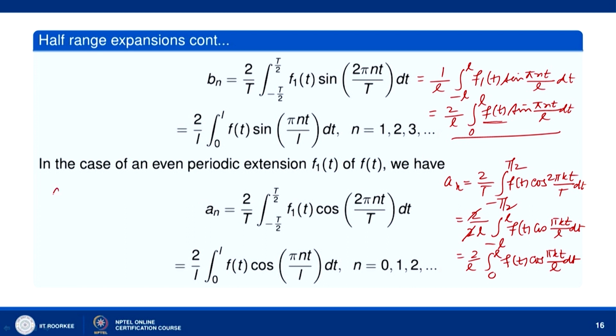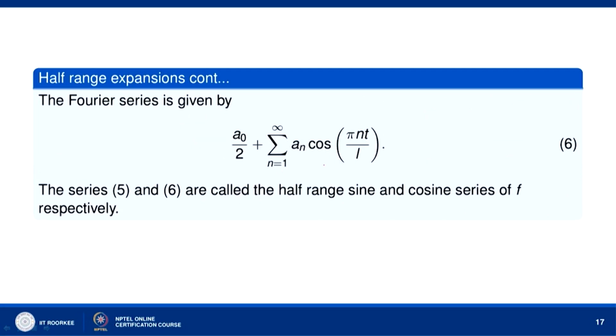The Fourier cosine series will be a₀/2 plus the sum from k equal to 1 to infinity of a_k cos(πkt/L), where a₀ and a_k are given by this integral, for k equal to 0, 1, 2 and so on. So, this is the formula. These are called half range sine and cosine series of the function f.